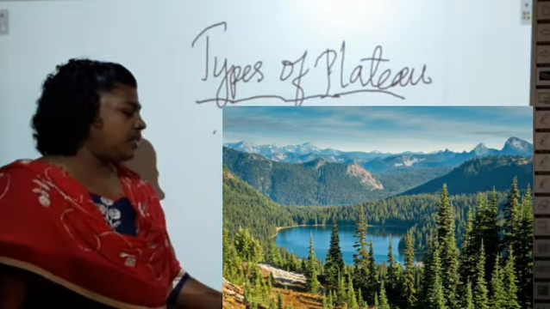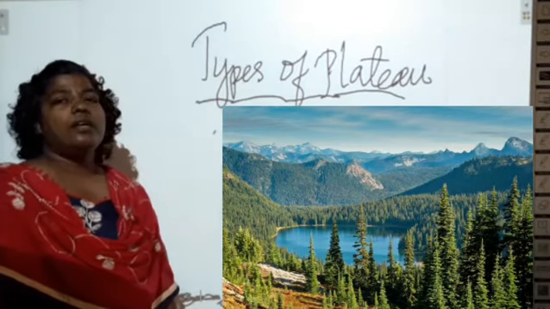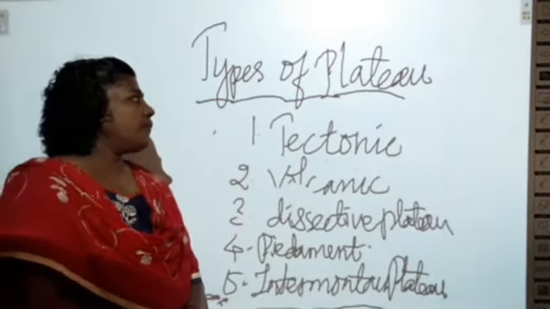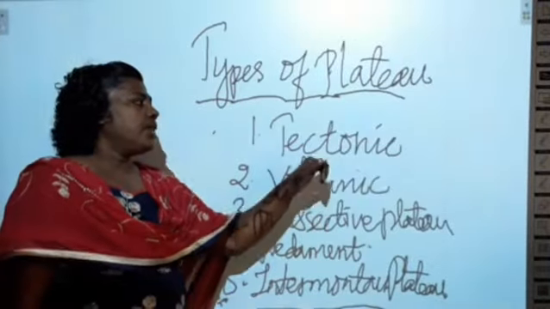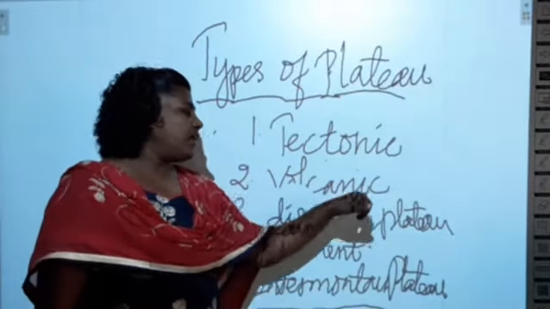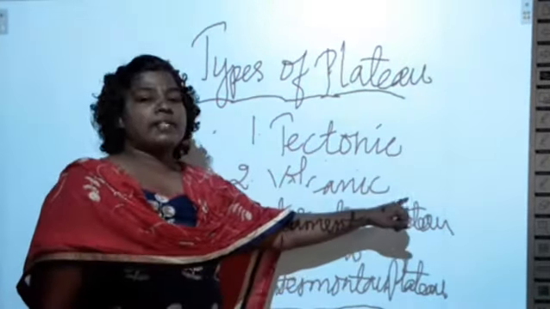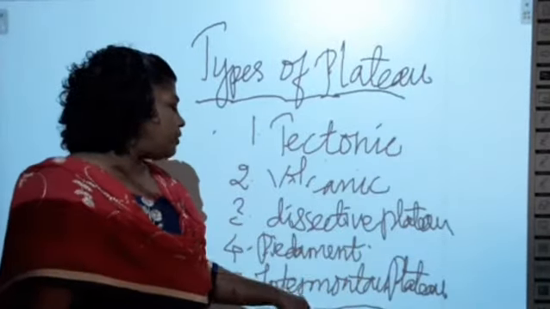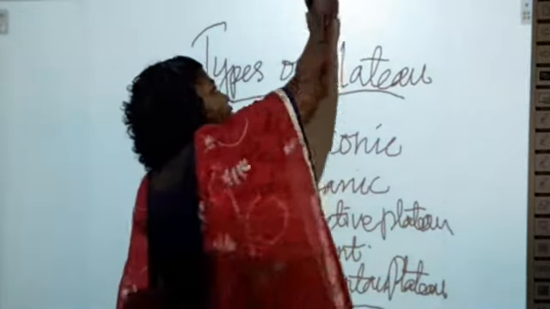So it is called intermediate plateau. So what are the different types of plateaus? Tectonic plateaus, volcanic plateaus, dissected plateaus, Piedmont plateaus and intermediate plateaus. So what all things have you seen today? You have seen two major landforms. One is mountains and the other is plateaus. How are mountains formed?